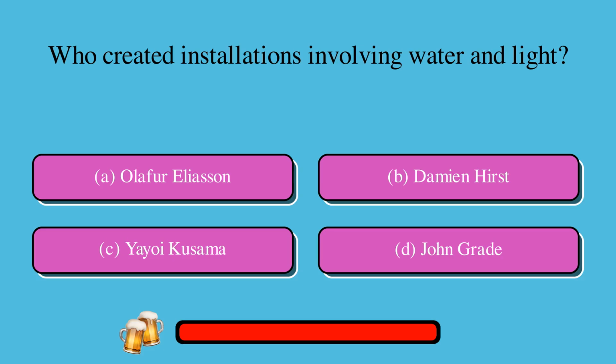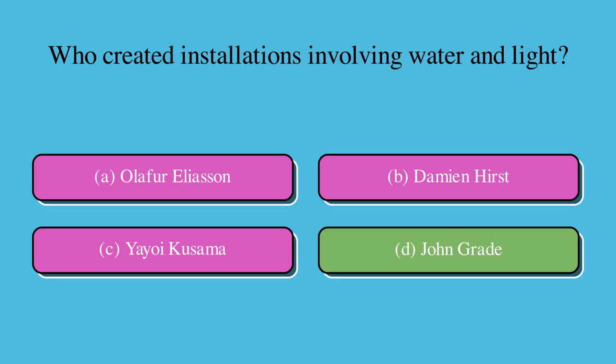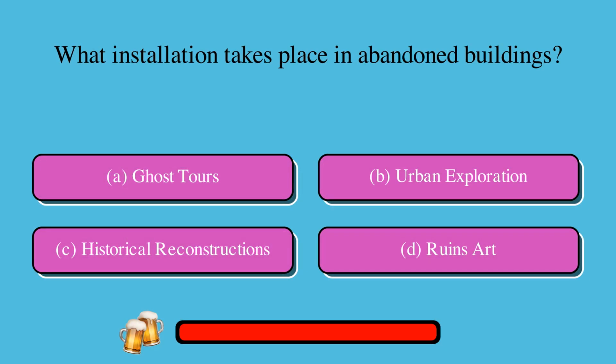Who created installations involving water and light? A. Olafur Eliasson, or B. Damien Hirst, or C. Yayoi Kusama, or D. John Grade. The correct answer is D.